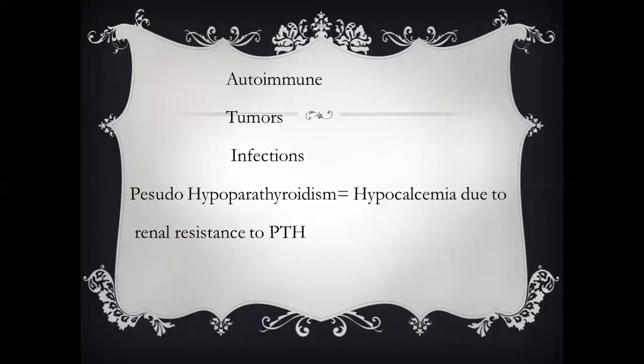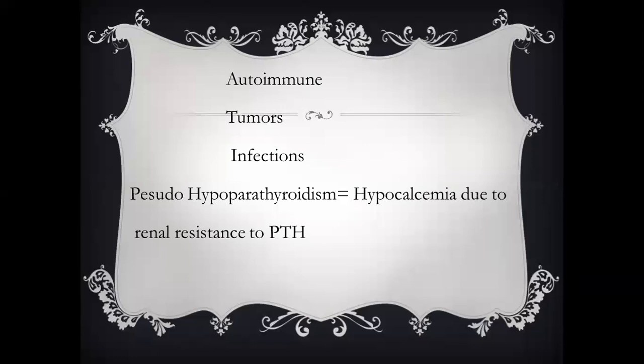Autoimmune is the most common problem of the parathyroids that leads to hypoparathyroidism. Now, autoimmune disease may be isolated, affecting only the parathyroid, but usually may be associated with some other diseases like celiac disease, diabetes mellitus, and other connective tissue disorders.